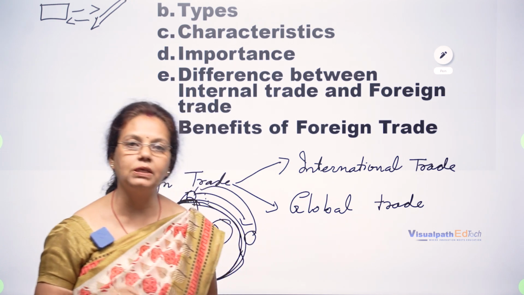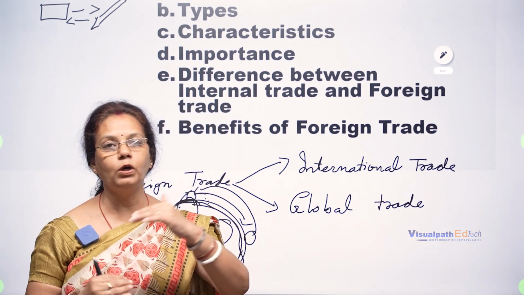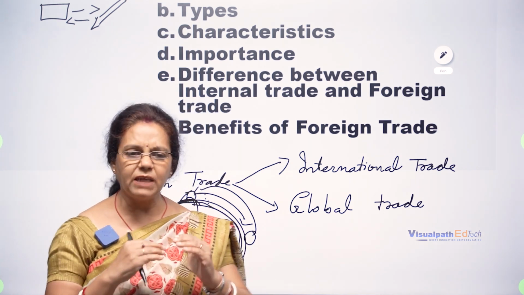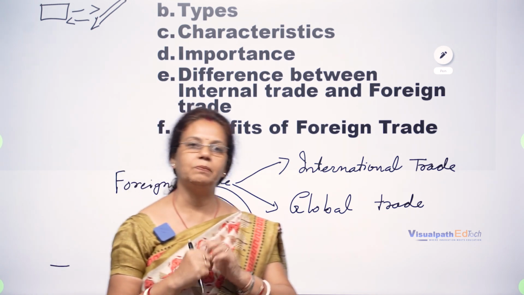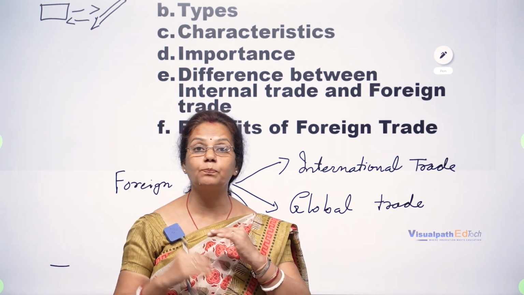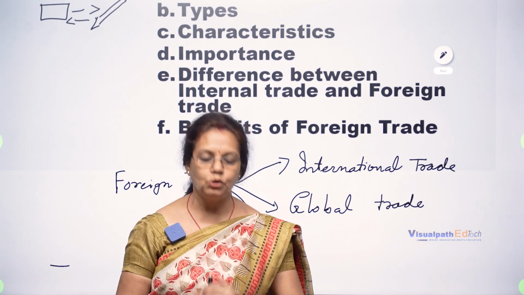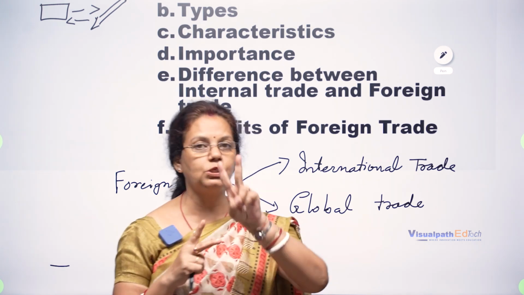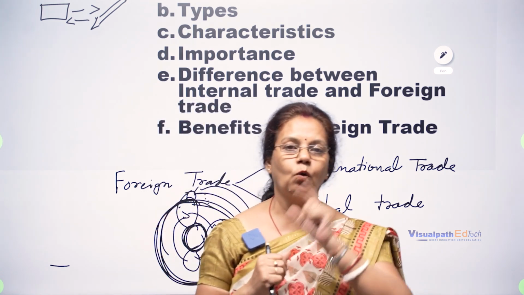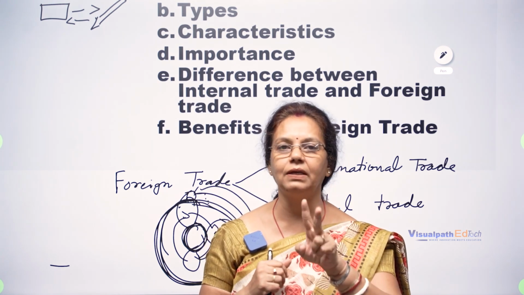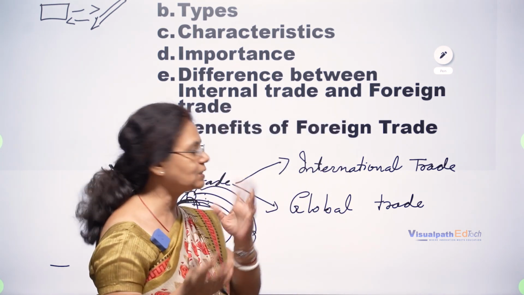Basically, foreign trade is also known as export import policy. Time to time, different acts have been passed for this export import policy. So, to know the foreign trade, two terms basically we have to know. One is export, another is import. So, what is export and import?